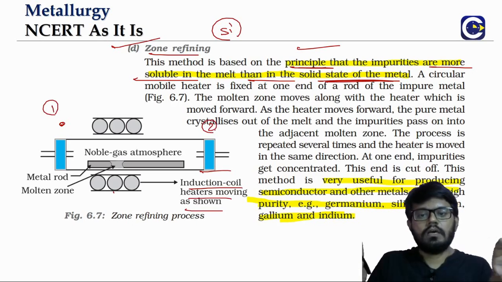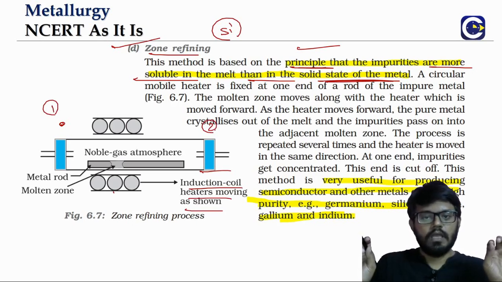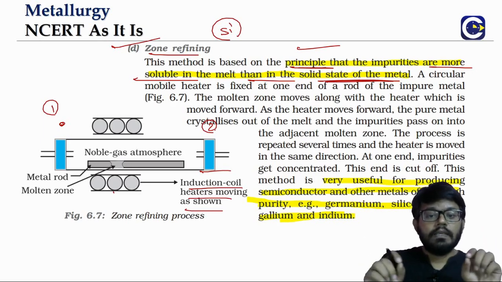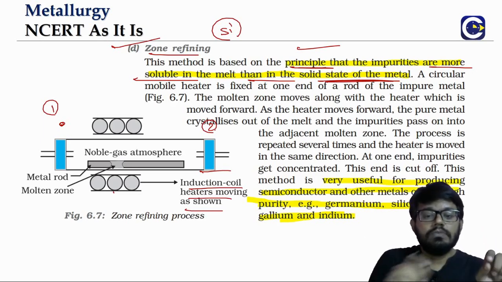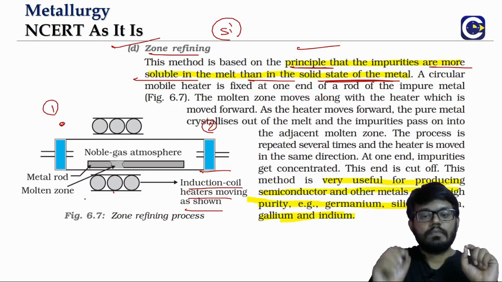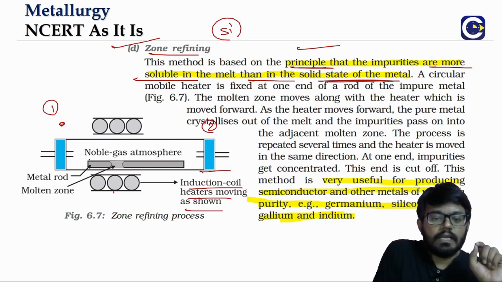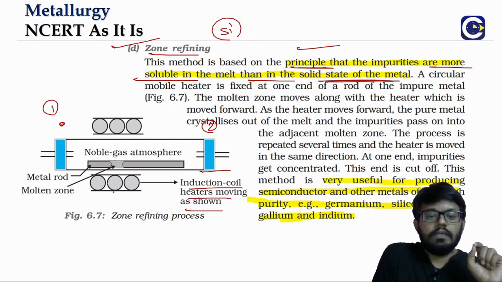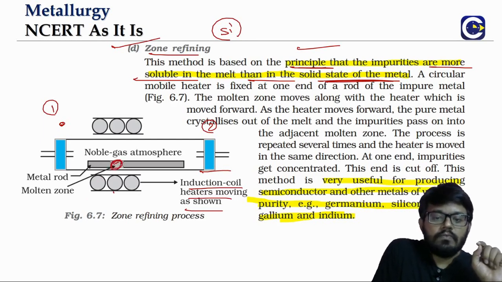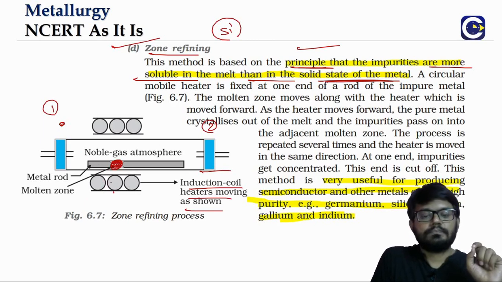You have a rod of the particular metal or element, because we are saying we can even use it for metalloids, that's why we can call it a metal. And we will heat it using an induction coil which can be moved. You see here from end 1 we are moving the coil. So this is where you have temporarily the molten zone.